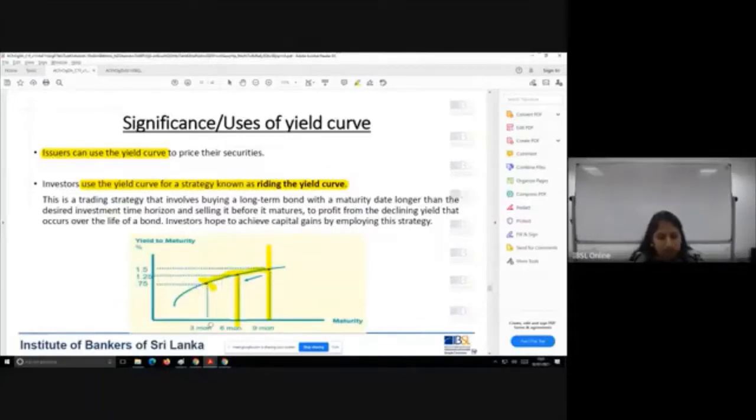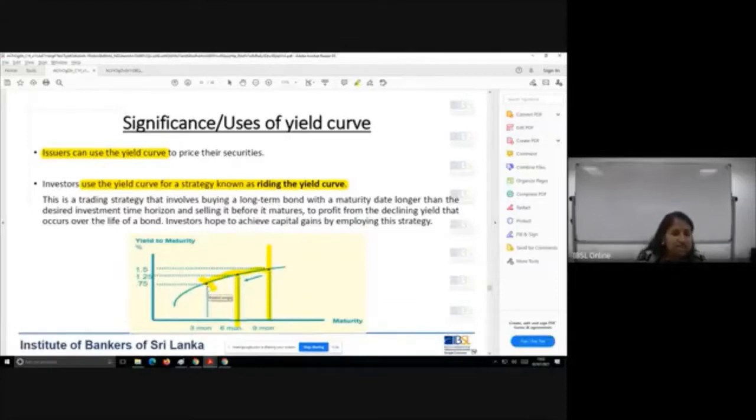So when the 6 months is over, you're not going to wait till the 9 months. You're not going to wait till the maturity period. When you invest in a 9-month instrument, and your preferred tenor is reached, when you have held it for 6 months, you sell at that point. And because you sell it before it matures, you are able to sell it at a profit.